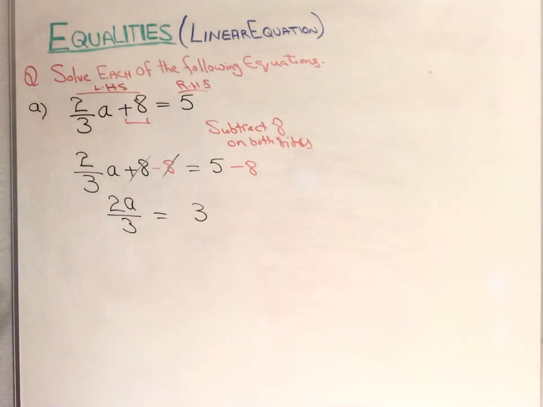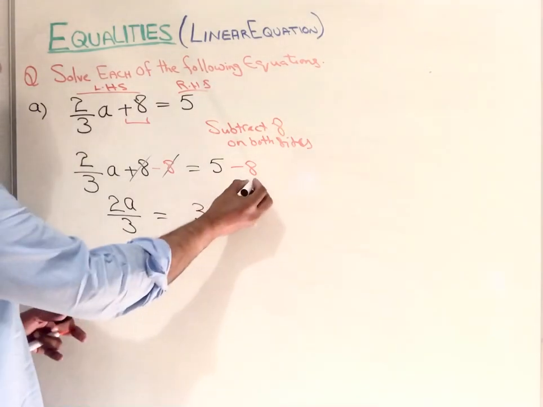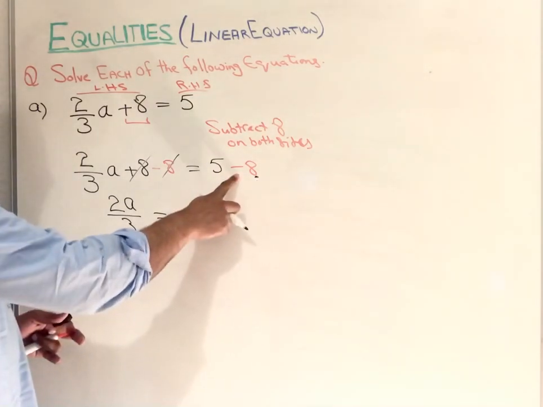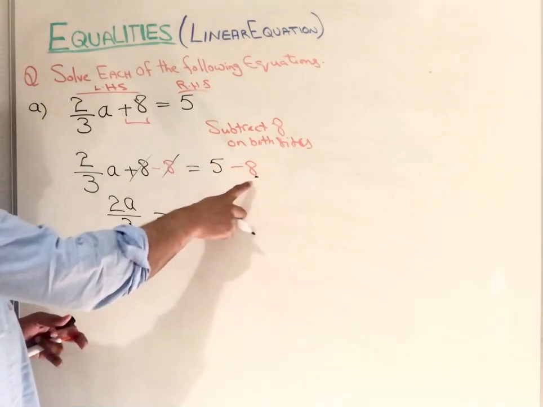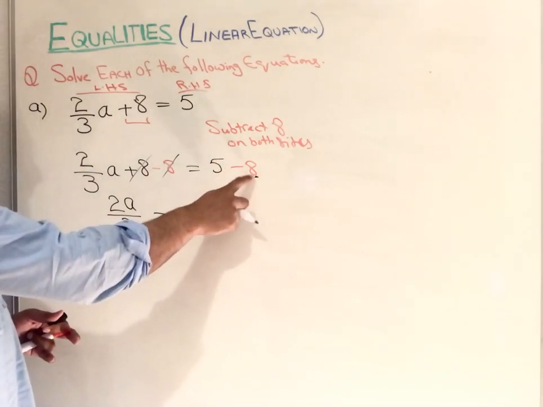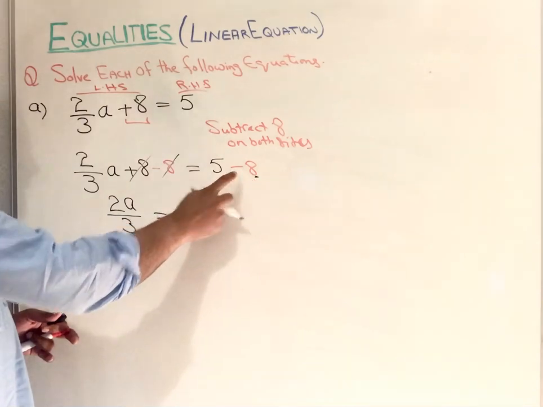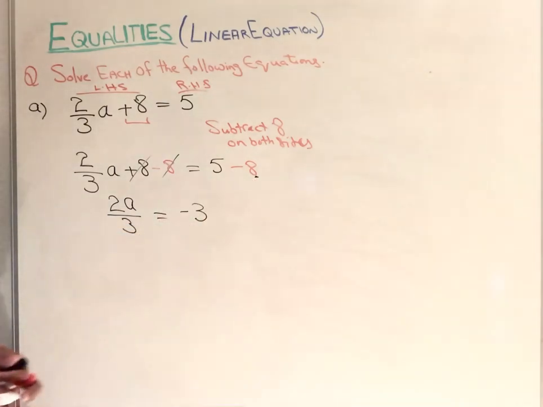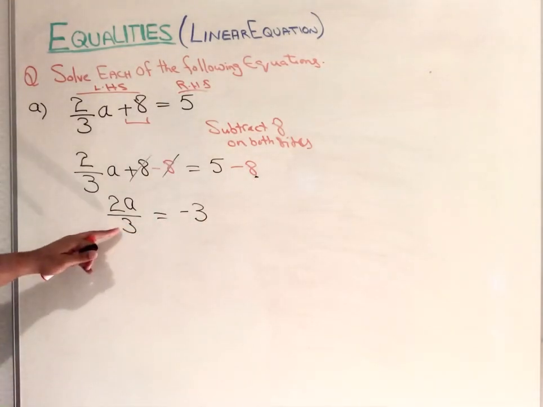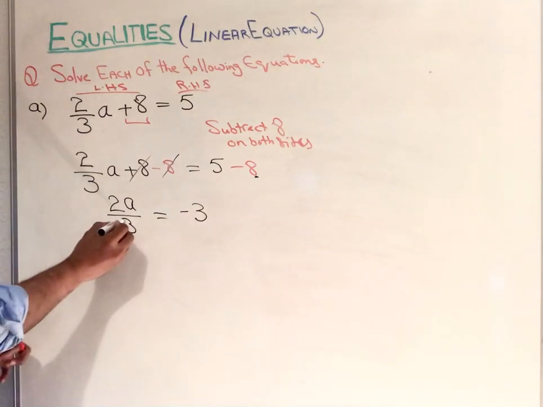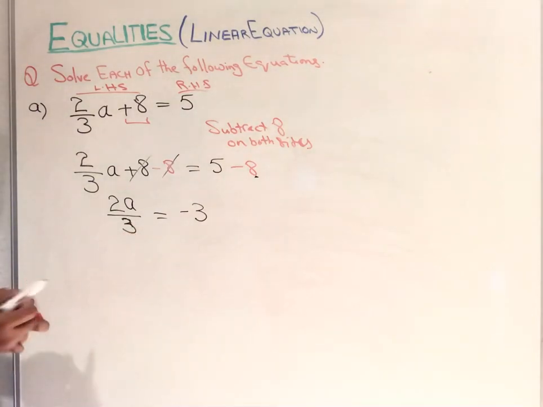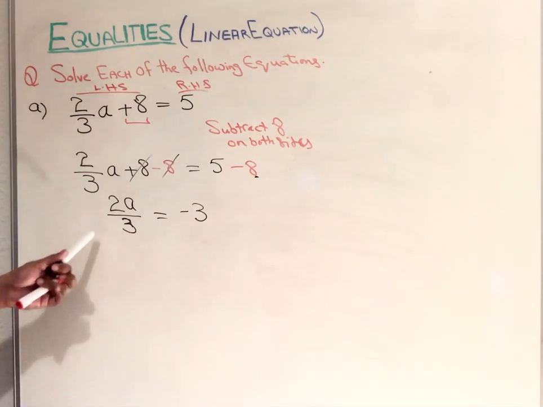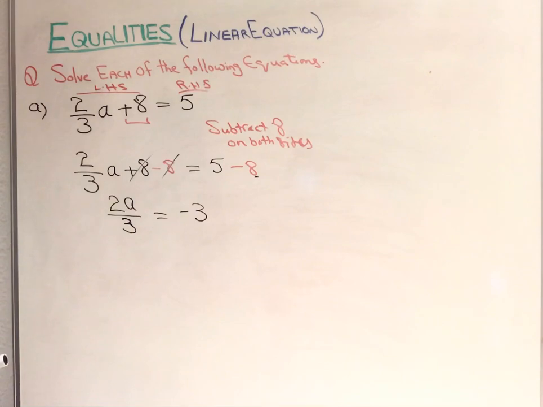The bigger number decides the sign. Just ignore the sign and check which is bigger, 5 or 8. 8 is the bigger value and has a negative sign, so we put a negative sign here. Now we got 3. The 3 says that they are dividing. We have to cancel that. What is the opposite operation of divide?